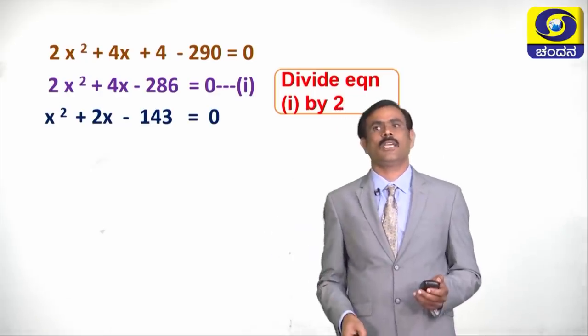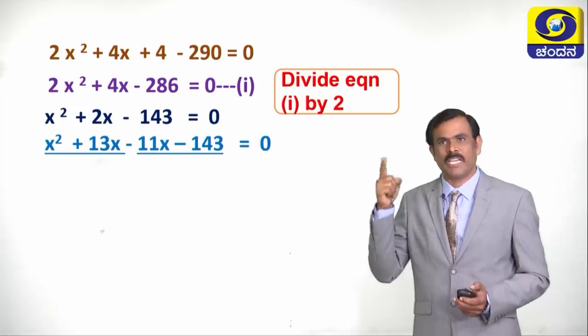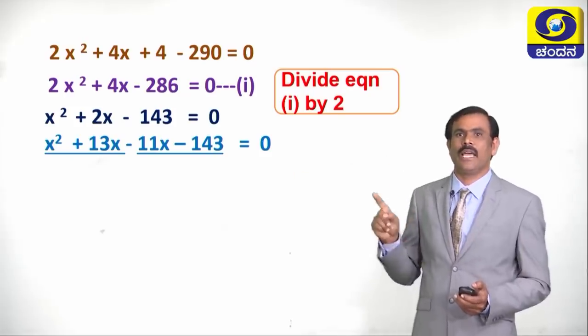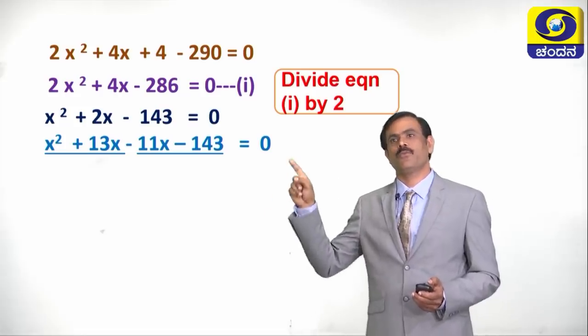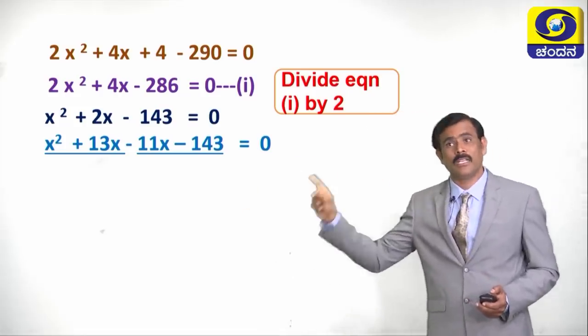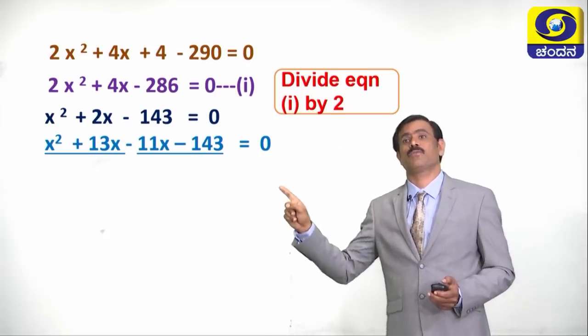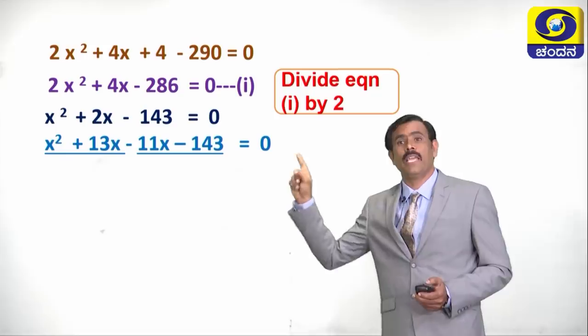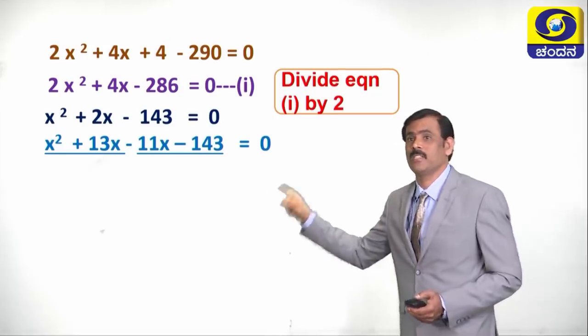What is the next step in the factorization method? Writing x² + 2x - 143 = 0 as x² + 13x - 11x - 143 = 0. Already we have discussed how to write it in this form.